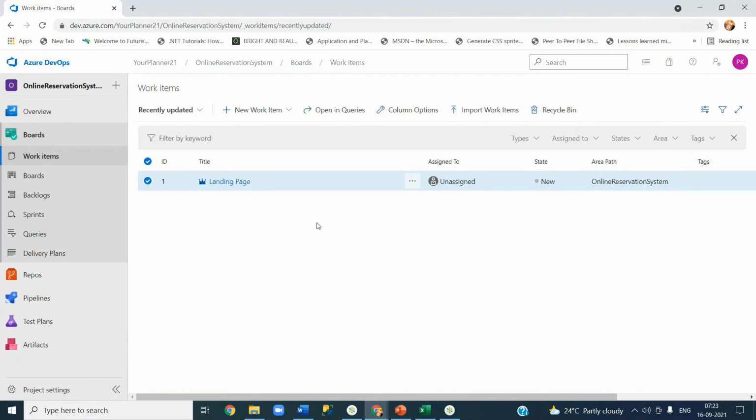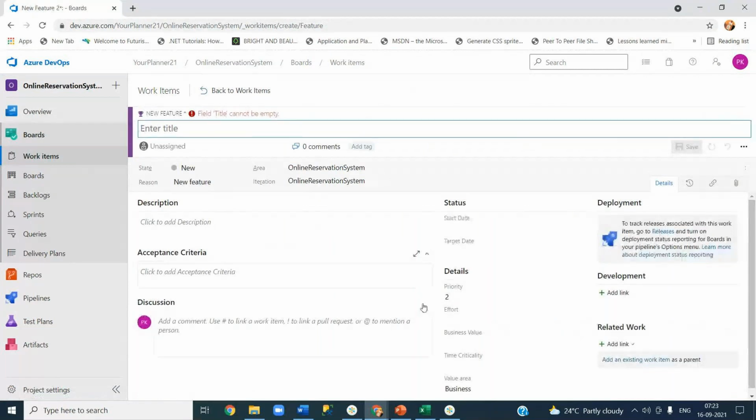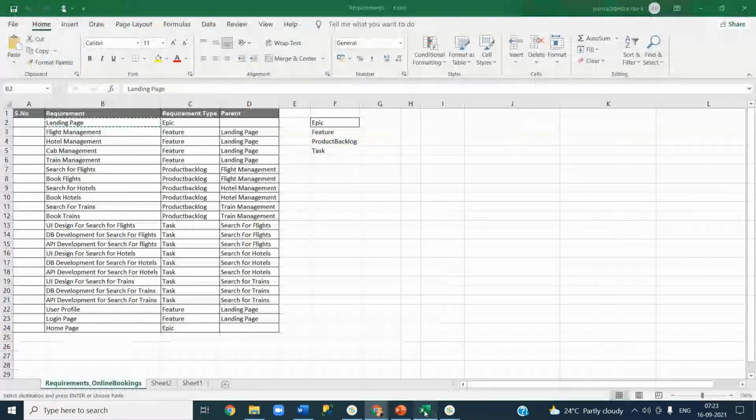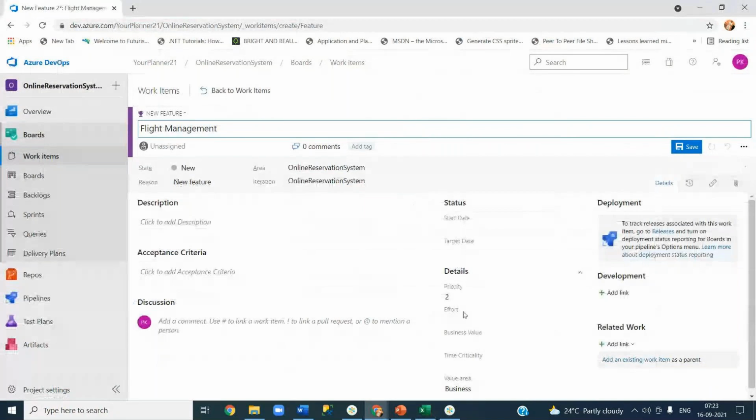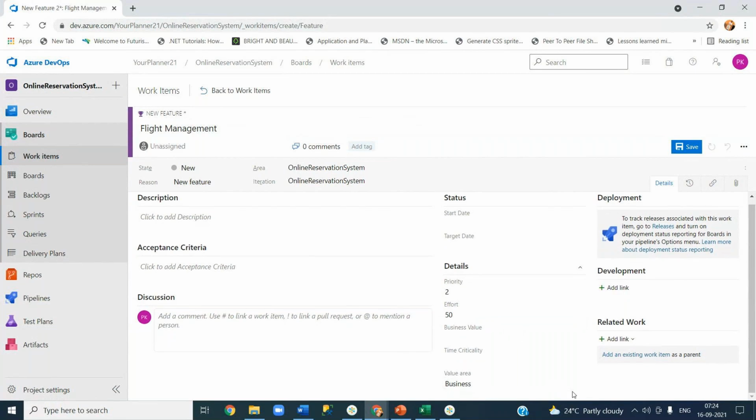Let's quickly go and create the items. Okay, this time I'm going to create the feature, because feature is the child of your epic. I'll go and create three features here. Flight management, let's put it. This is the child of your epic, right? I given 180 hours. Just for our reference, I'll give it some 50 hours here. I'm not putting anything under any other fields. Okay, and I'll mention it as a child of your epic, landing page.